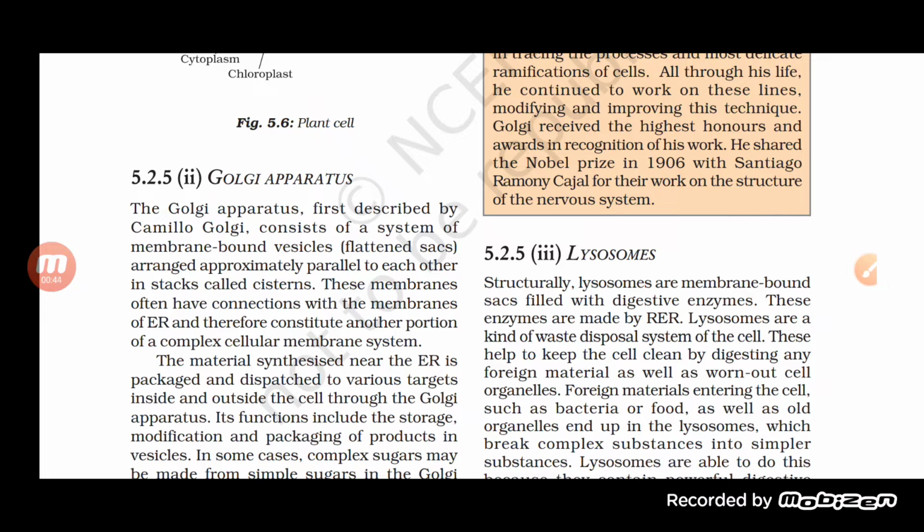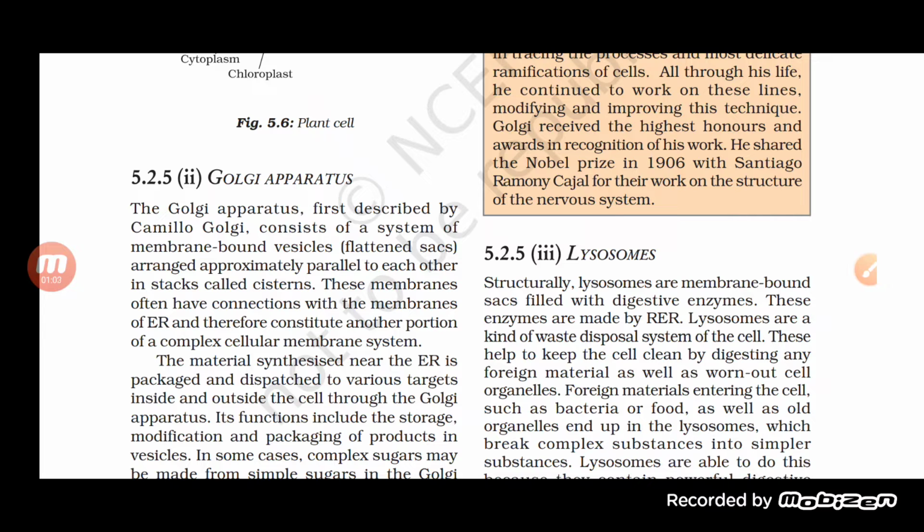Basically, the role of the Golgi apparatus is used in packaging and then transferring. Storage, modification, and packaging of the product are all done with the help of the Golgi apparatus.